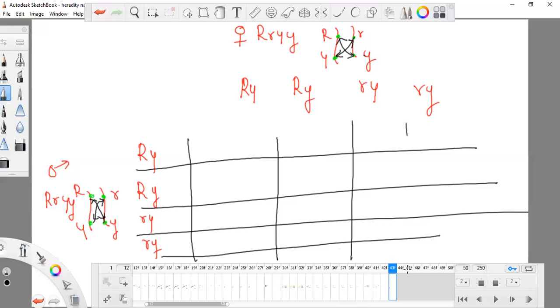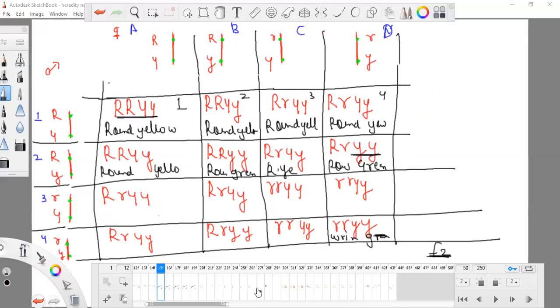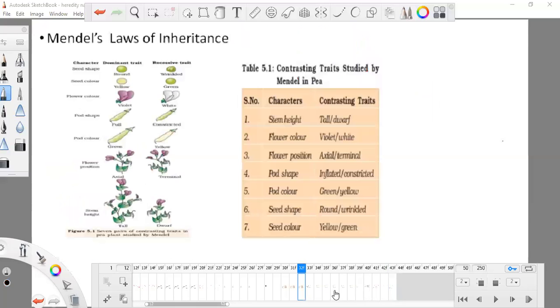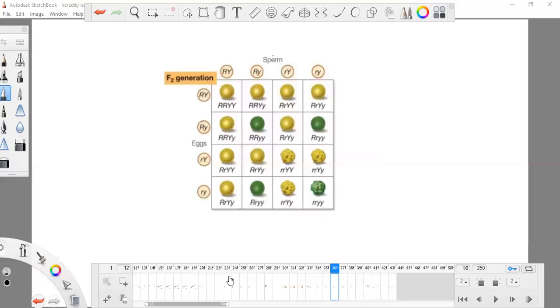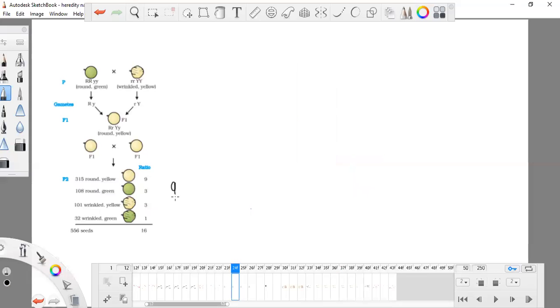After that the result is in front of you, that is the F2 generation, and the ratio is 9:3:3:1. That is from NCERT. 9 will look like this, 3 will look like this, 3 will look like this, and 1 will look like this. So that is the information.